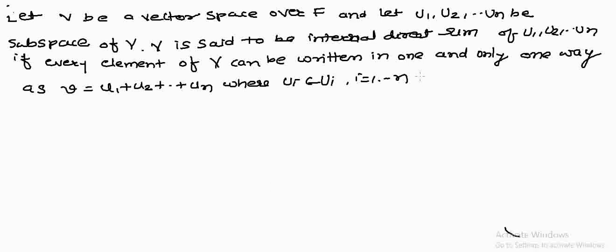Now, in external direct sum, we consider vector spaces V1, V2, Vn.